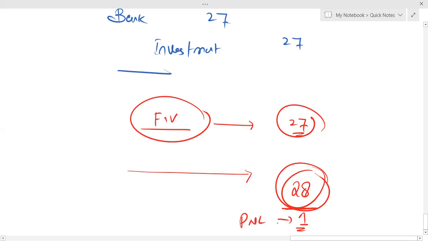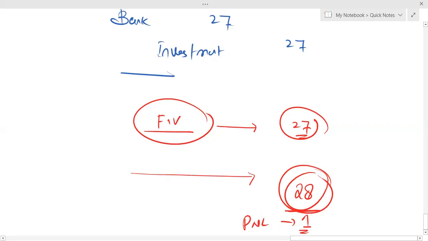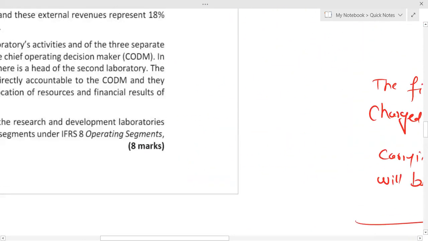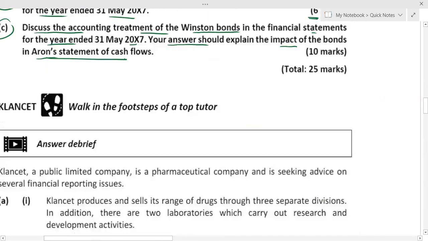Rarely it happens, but if it happens that the fair value of shares received in the transaction exceeds the fair value of shares disposed of, in that case, the difference goes to profit and loss. Just keep that point in your mind. That's it. Come here and wait for the next 5 to 10 minutes.